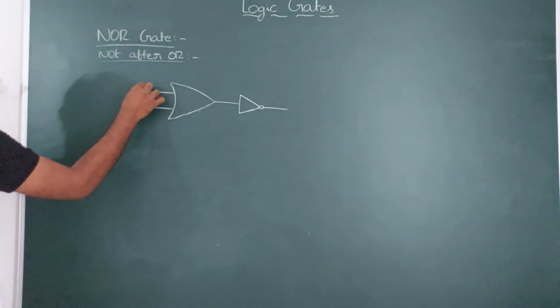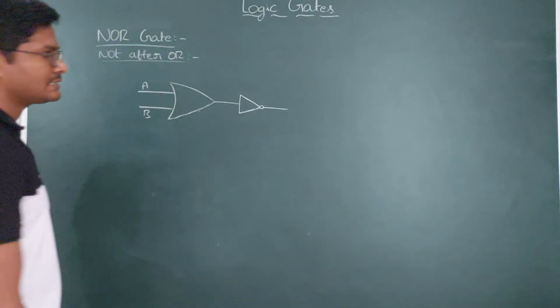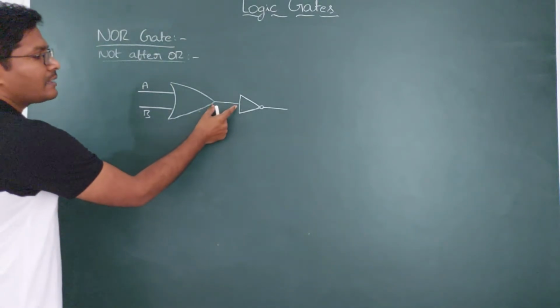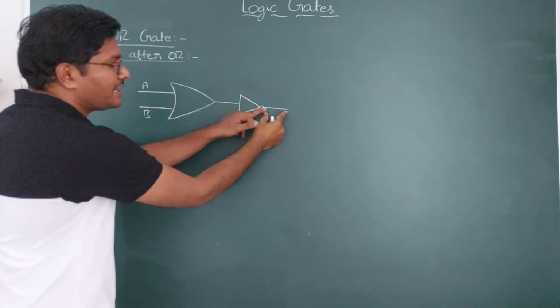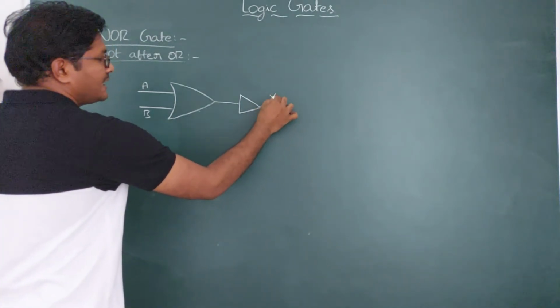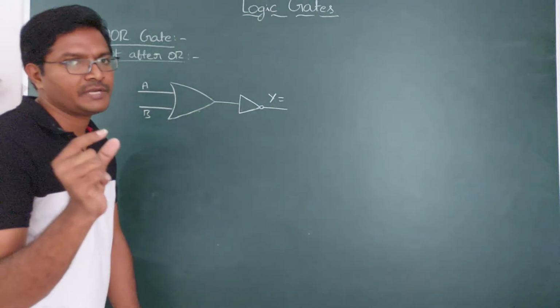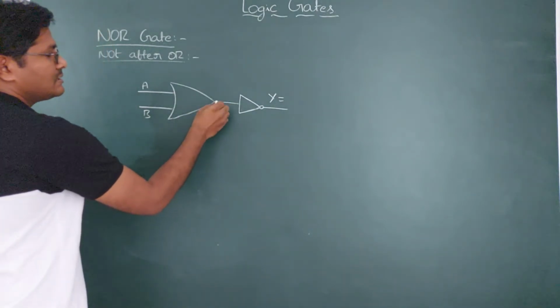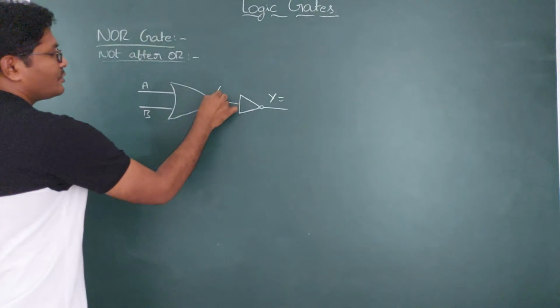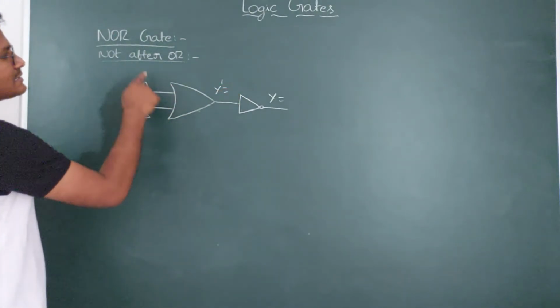Here, if you give A and B, these two are the input signals. And this is the intermediate signal. This is the final output, which we are taking as Y. And this is the intermediate signal, between signals. So what is this output? If you take this one as Y dash, this symbol is OR.